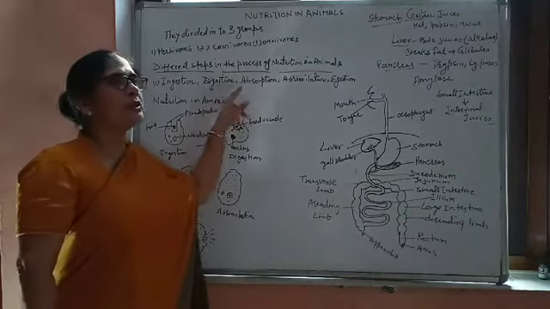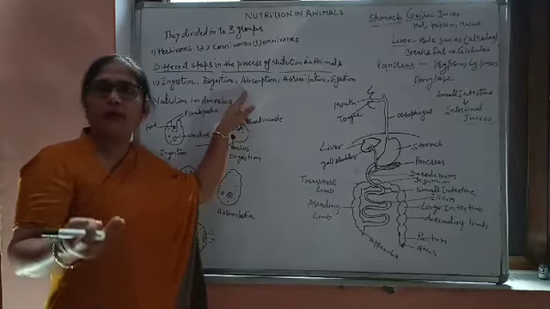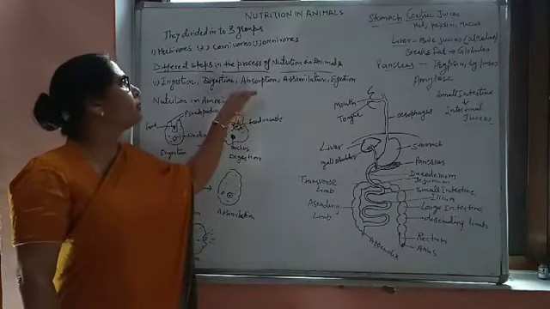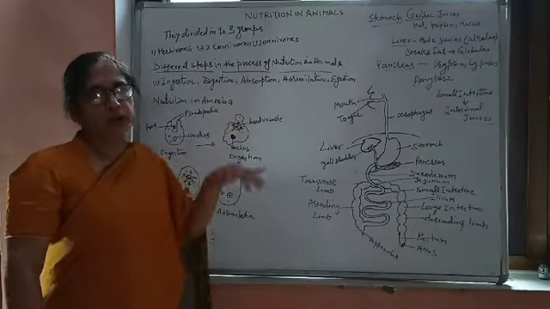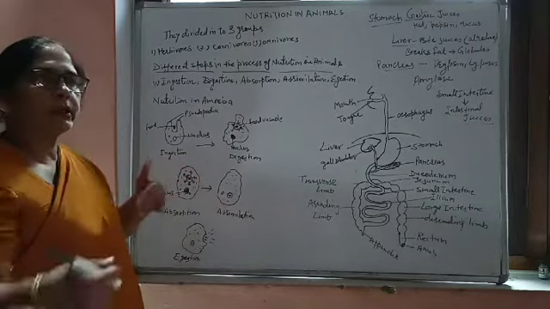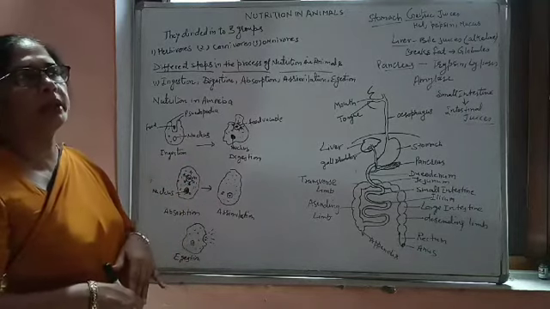So absorption is simply absorbing the nutrients from the food. This step is important, absorption. Whatever simple form of nutrient is present is absorbed, or taken by the body.